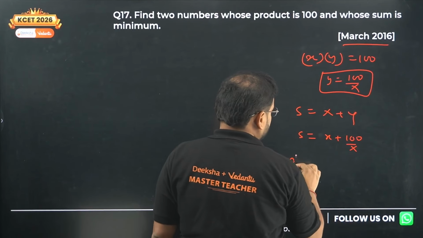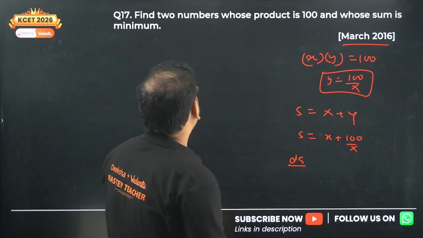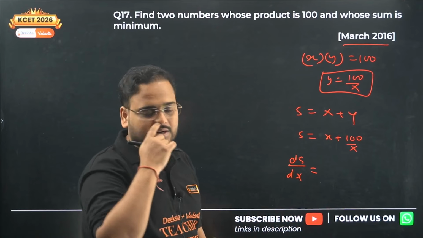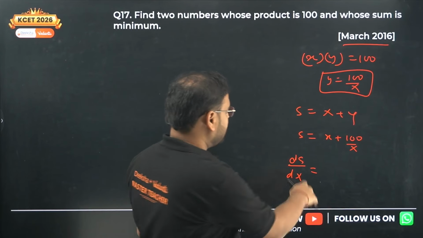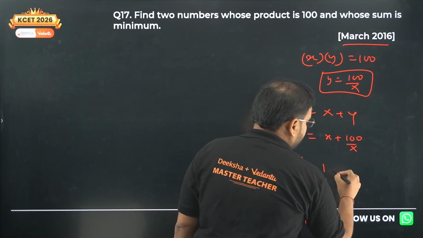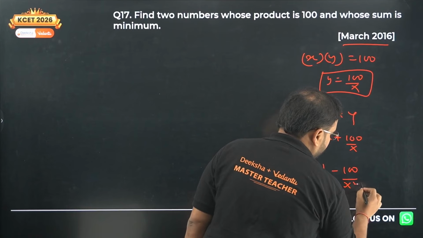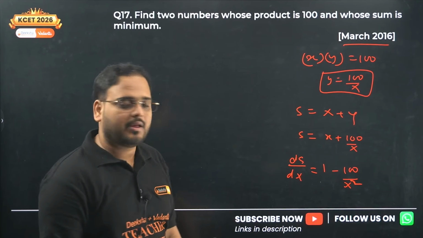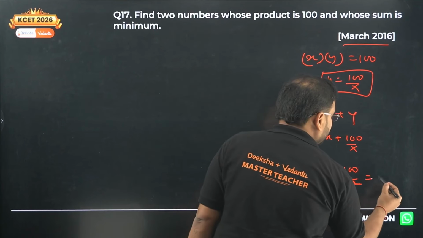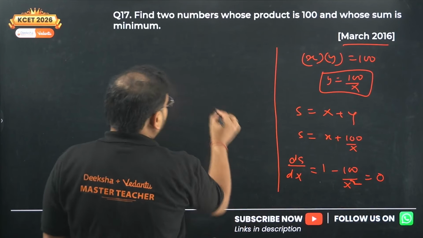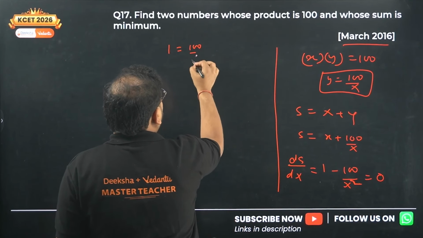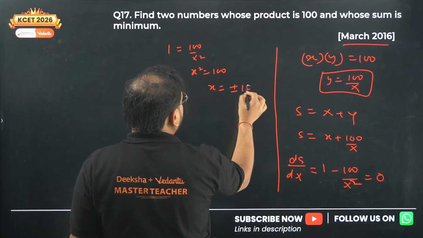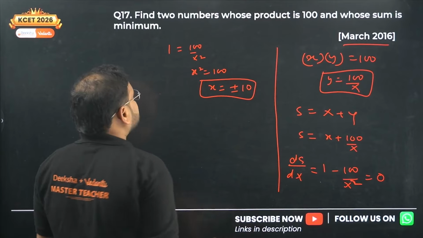Now you differentiate ds by dx. We are looking for minimum, so we will find ds by dx to get the critical point and apply the second derivative test. I'll get 1 minus 100 by x square, because the derivative of 1 by x is minus 1 upon x square. Put this equal to 0 to get the critical point. I'm getting 1 equals 100 upon x square. It means x square equals 100. X value is plus minus 10.